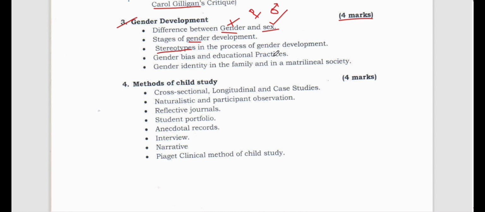All right. Now, gender bias and educational practices. What is gender bias? Suppose a teacher A favors the girl child of the school, but does not favor the boys.